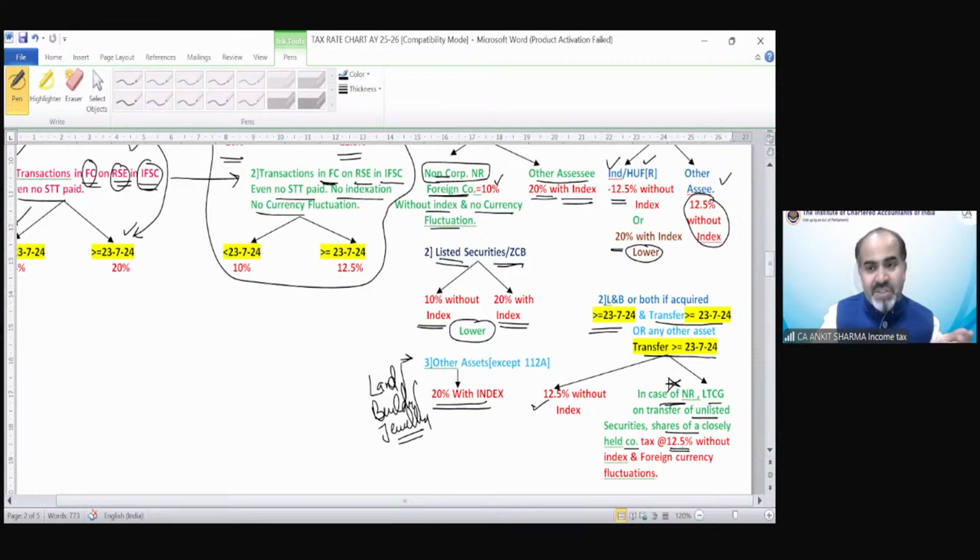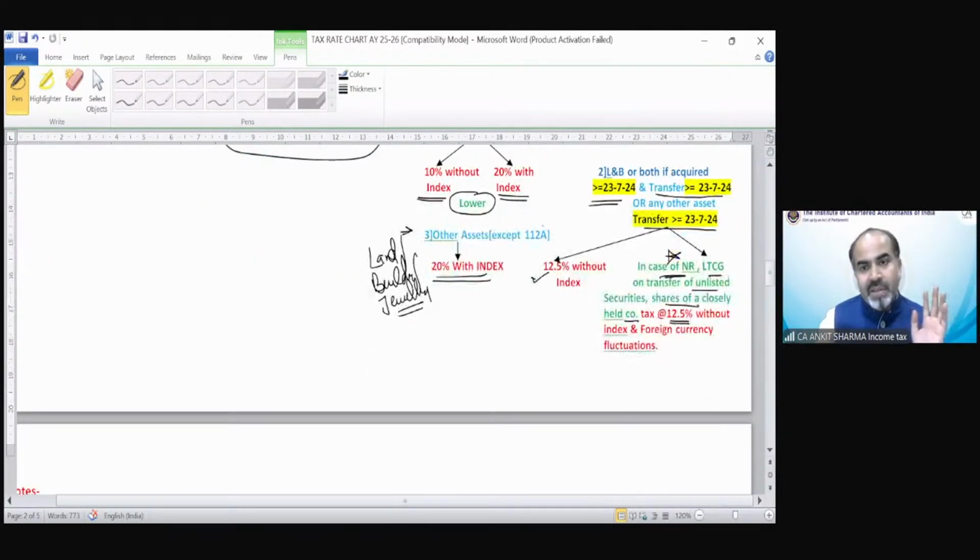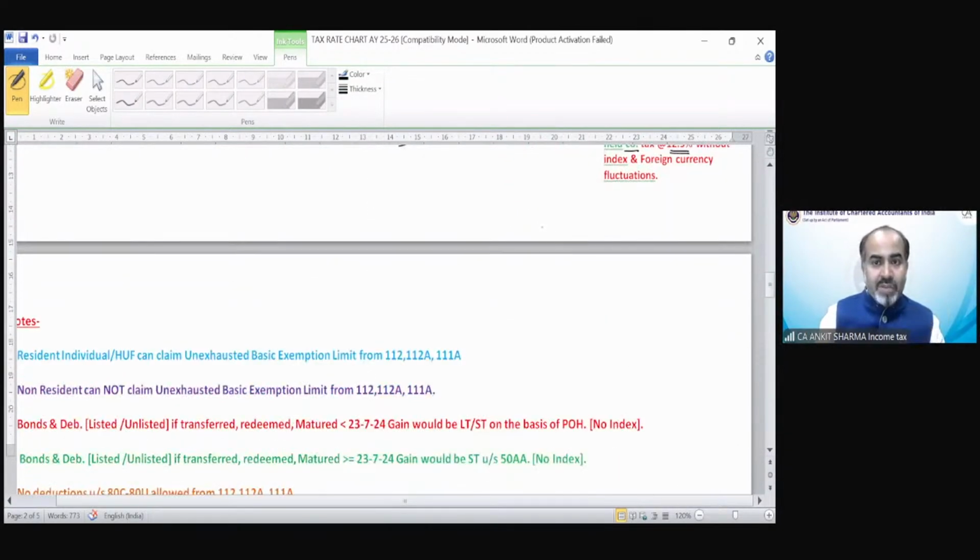Earlier it was 10%. Now it's 12.5% without indexation and foreign currency fluctuations. In all other cases, it would be 12.5% without indexation. So those were the provisions in case of taxability.